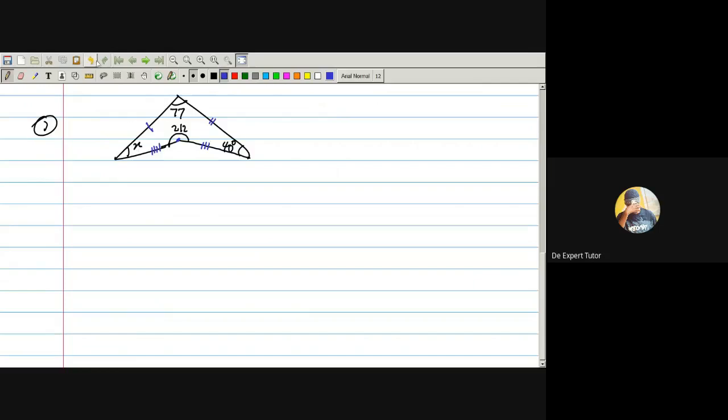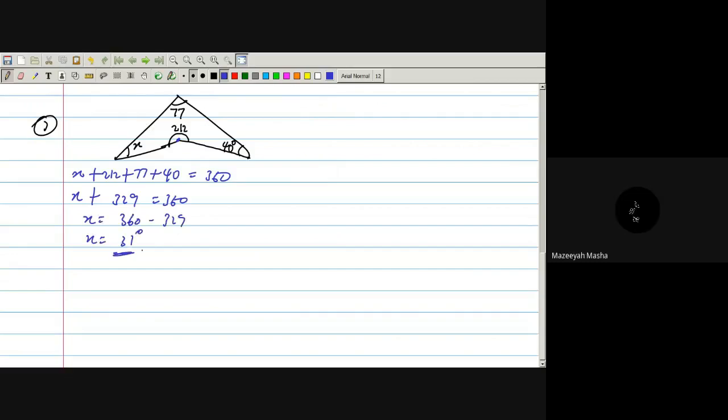So what do we do? We can just add everything together, equate to 360. Yes. Add everything together. What do you have? If I add everything together, what will it give us? 329 equal to 360 degrees. So I have x equal 360 minus 329. What was my answer? This is 31 degrees. Yes, correct. 31 degrees. In case you have a question like that, you solve it that way.